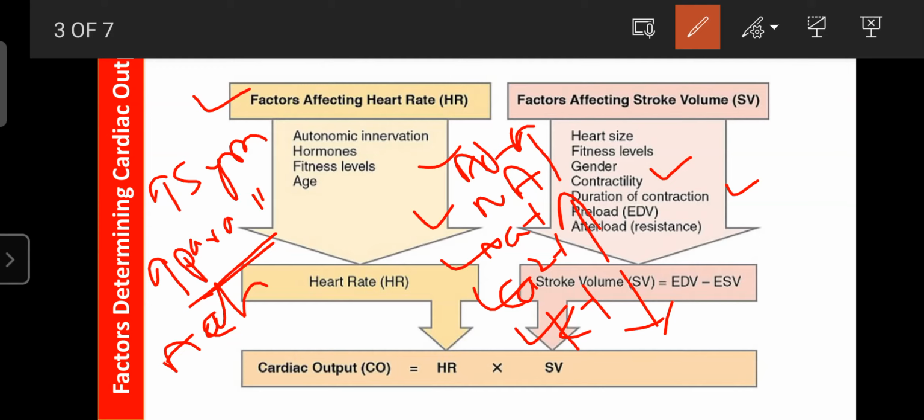So next one is the afterload. Afterload is also known as the resistance.